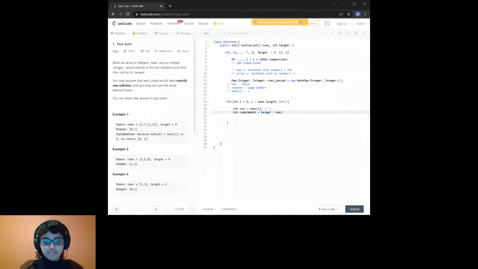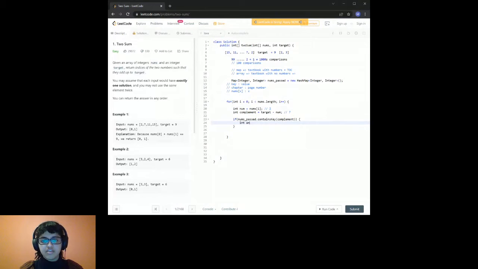And if we're talking about our first iteration, we're going to be talking about the number 7, right? Now, the next step is to see if within our nums passed array, we've passed a 7 already. So we're going to check that. If nums passed dot contains key, and I'm going to say complement, then we know we have our answer, because the index of 7 and the index of the number that we're currently at, that's going to be what our array is.